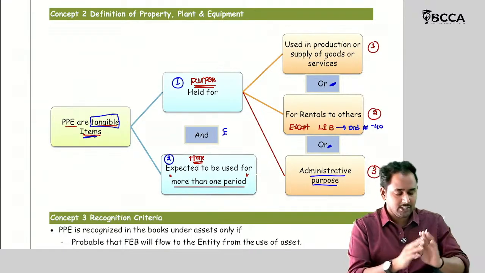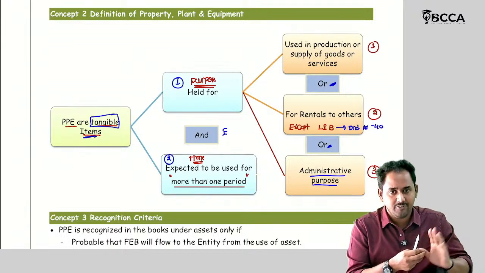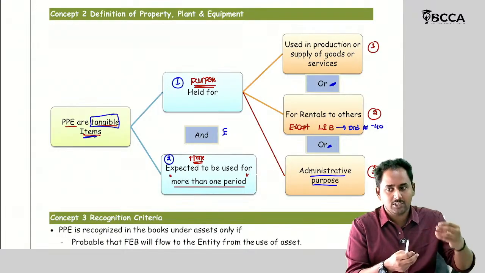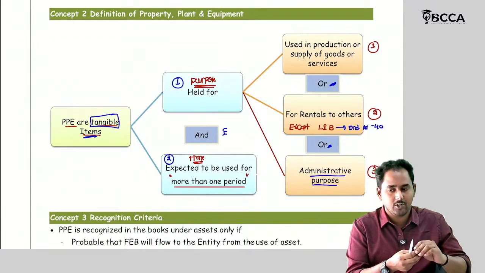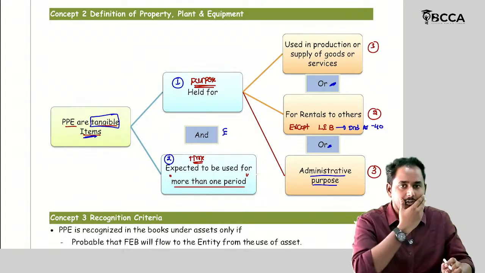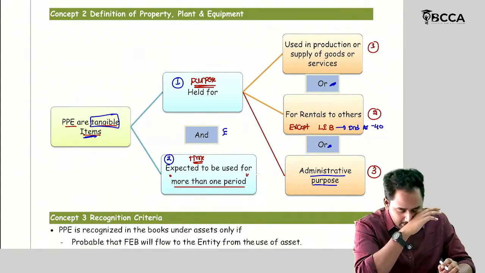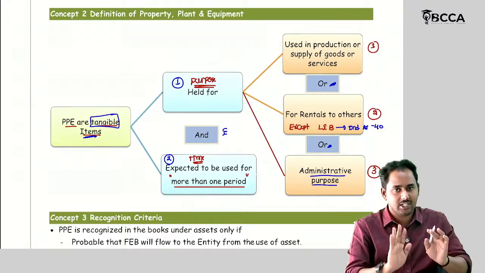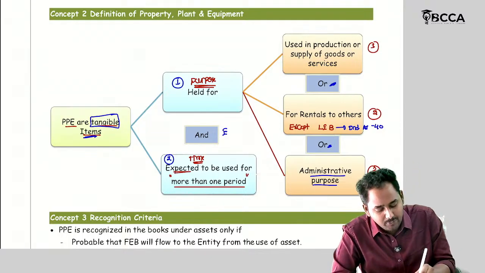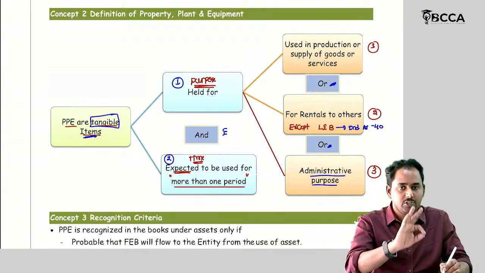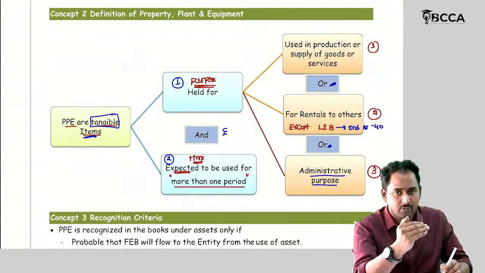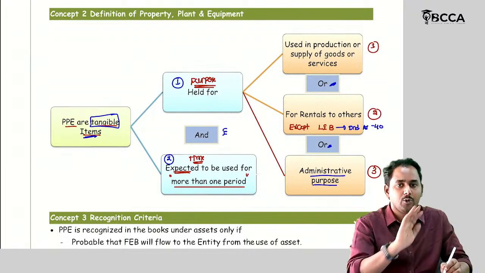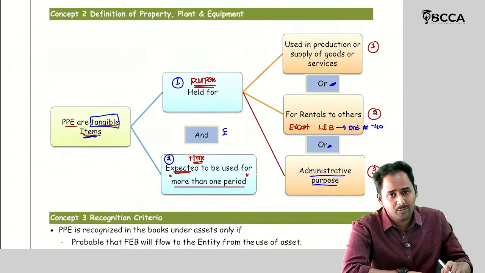Okay. I bought one asset with an expectation of using it for 5 years. But due to technological obsolescence, because advanced technology came into the market, this machinery cannot be used. In that case, I want to sell it in the next month itself. But I already purchased it 1 month back, right? So I cannot say that you have wrongly classified. I have classified correctly only. I am talking about only my expectation. My expectation is that it is going to be used in the future for more than one accounting period. So based on that expectation, I am going to classify this asset under PPE. Okay.